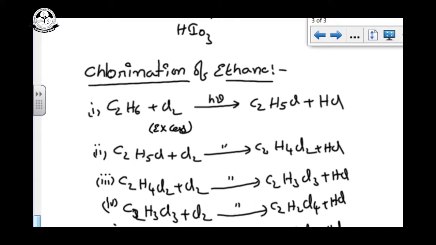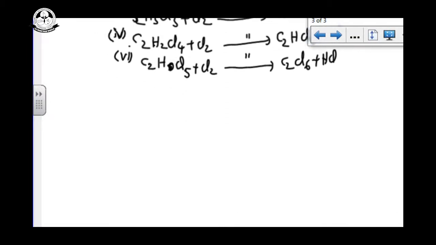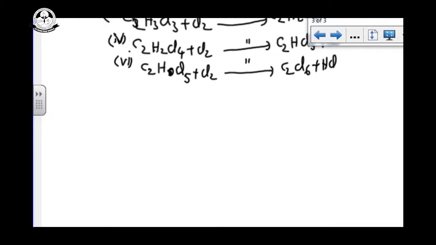How are we writing it for methane? For methane I am writing only one mechanism, only methane chlorination and methyl chloride chlorination. I am writing only for those two chemical reactions. You do not need to write the mechanism for each and every chemical reaction here.